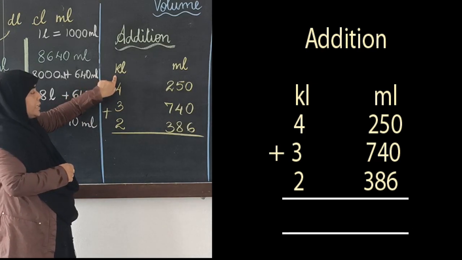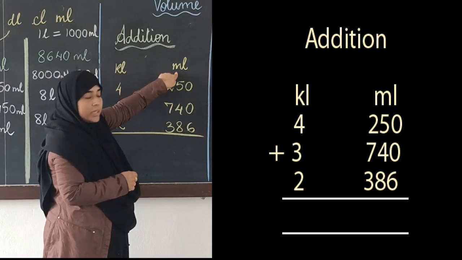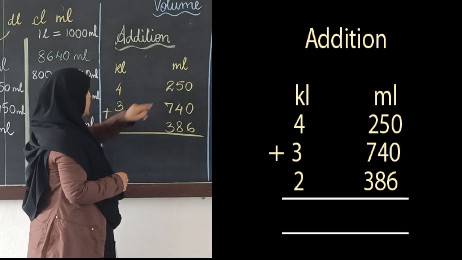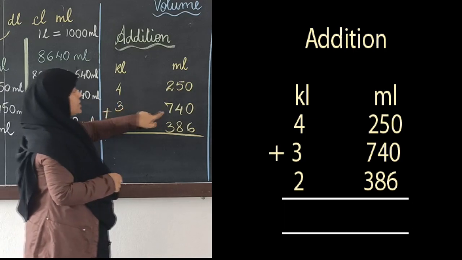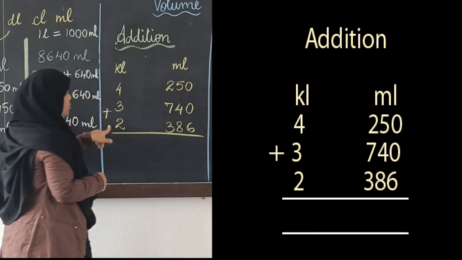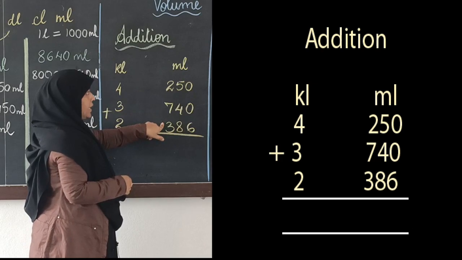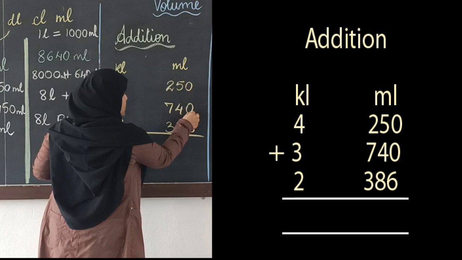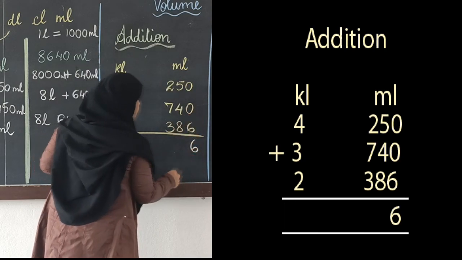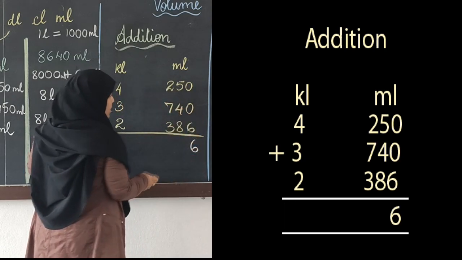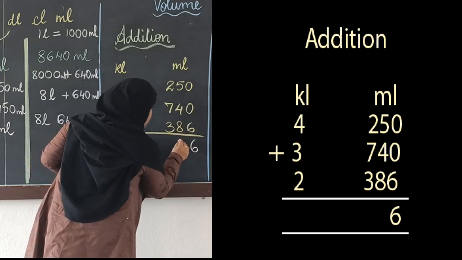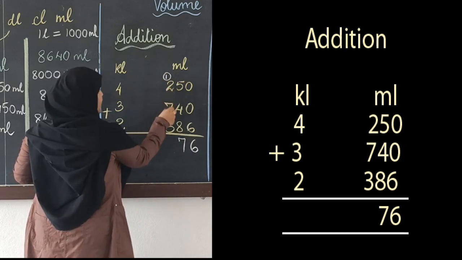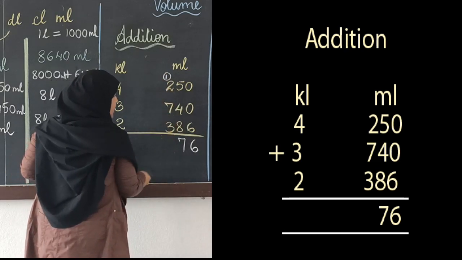I have kiloliters and milliliters, kl and ml. 4 kiloliters 250 milliliters, 3 kiloliters 740 milliliters, 2 kiloliters 386 milliliters. We will try to add them and see what answer we get. 0 plus 0 is 0, 0 plus 6 is 6, 5 plus 4 is 9, 9 plus 8 is 17, 1 carry, 1 plus 2 is 3, 3 plus 7 is 10, 10 plus 3 is 13.